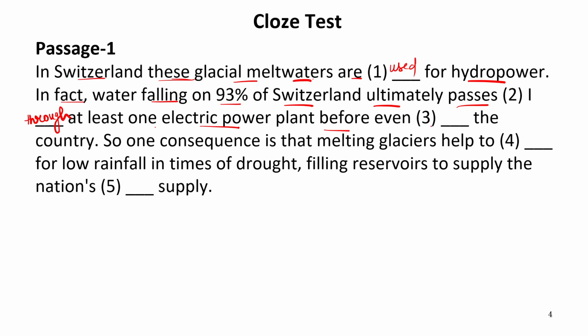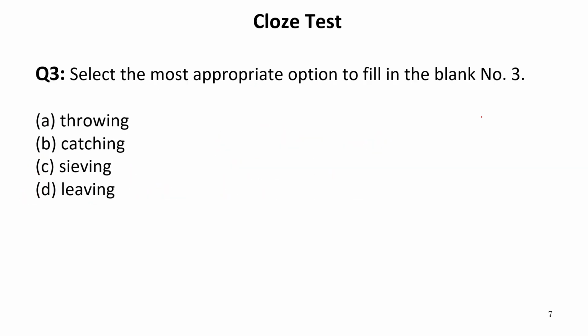Electric power plant before even dash the country. Now what should come in this blank? Let us see the options. Throwing the country, catching the country, sieving the country, leaving the country. Obviously, one can leave the country. It cannot throw the country. Throw means to pelt away. Catching means to hold something in hands.